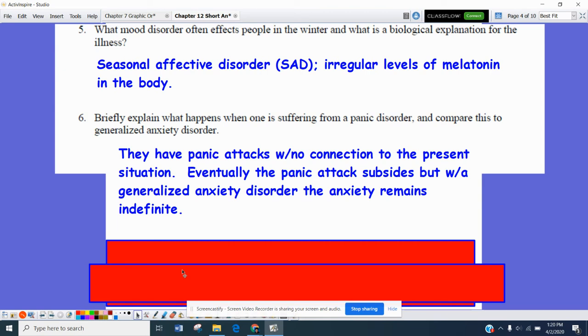Eventually, this panic attack will subside, but generalized anxiety disorder remains indefinite. In other words, they are constantly living with this anxiety, the feelings of panic or dread that they may be dealing with, that they really can't put a finger on, as far as where it's really coming from.